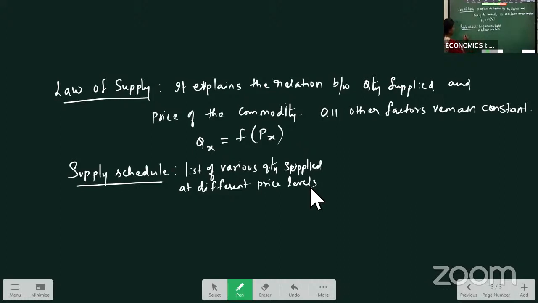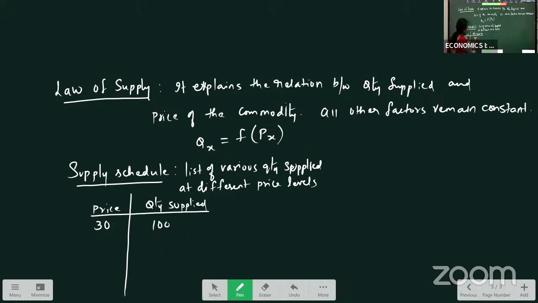For example, you see now here, price we are taking, and one column we are taking quantity supply. Now, as a producer, as he is producing the goods, when the price is low, he will supply less quantity. When the price is high, he will supply more quantity. For example, books.